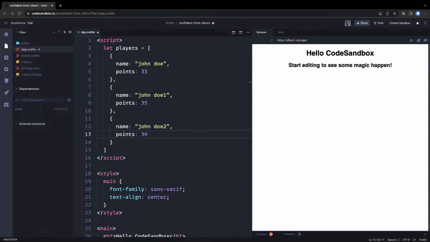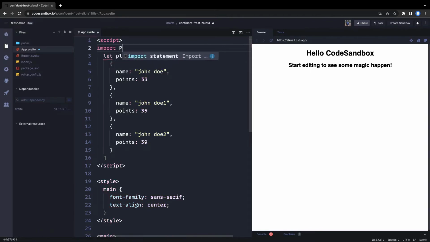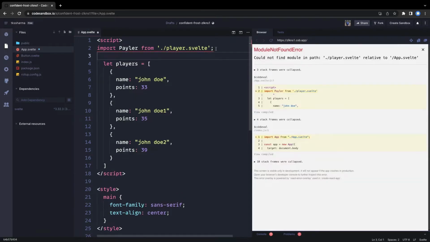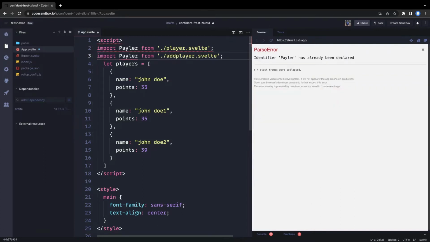Okay, these are the points, and we already have these two other components in the whole app. One is a player component which will render the player card, and another is the list of all the players. So we can import the player component from player.svelte, and there is going to be another component which will provide us the form using which we can add the new player.